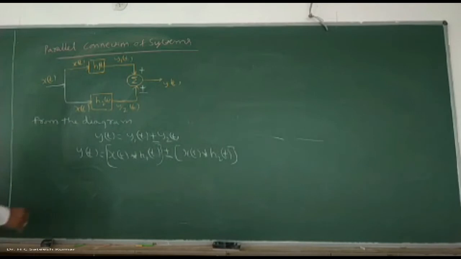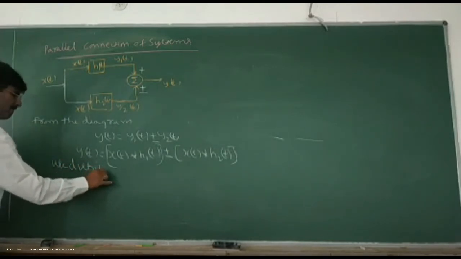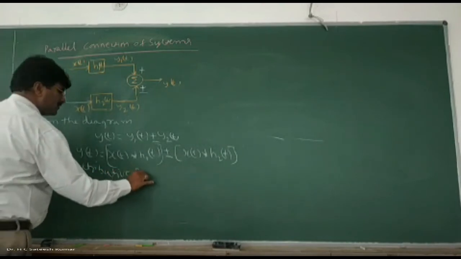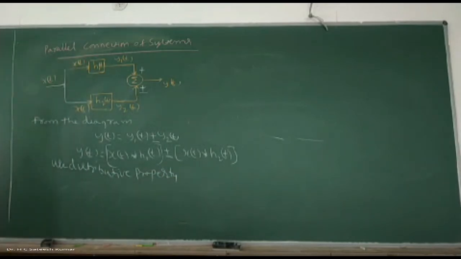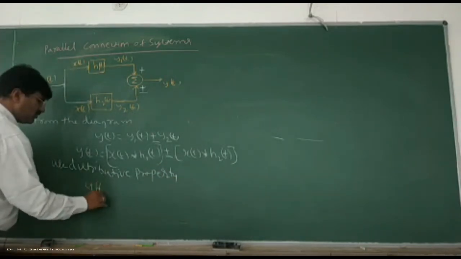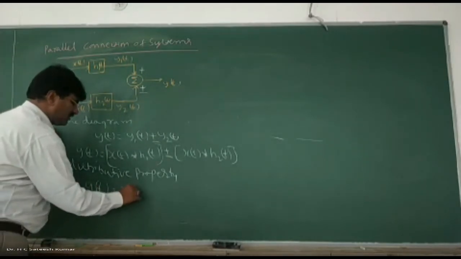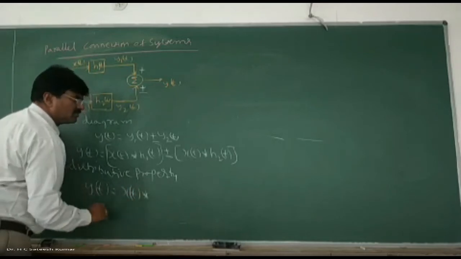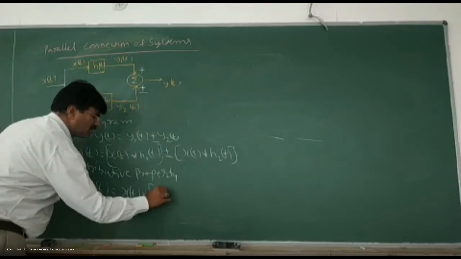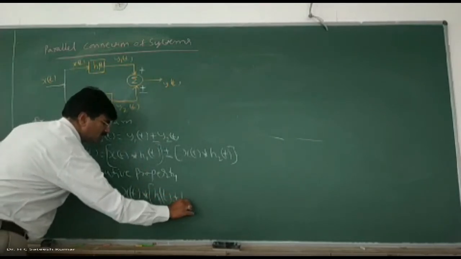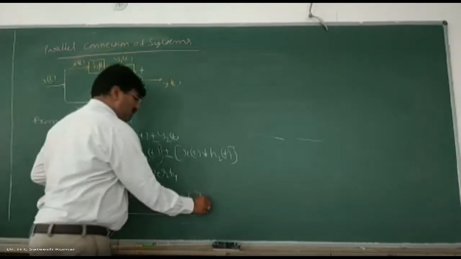Now use the distributive property. If you use the distributive property, what will you get? y of t is equal to x of t convolution with h1 of t plus or minus h2 of t, since it is distributed and now you make it single. Call this equation number 1.